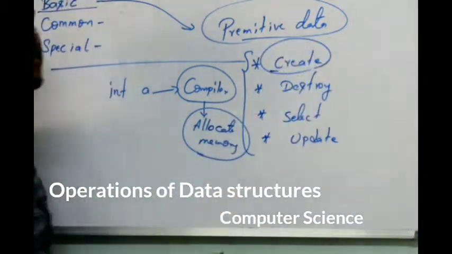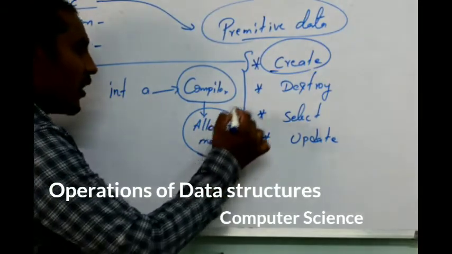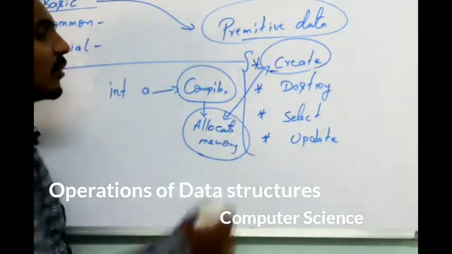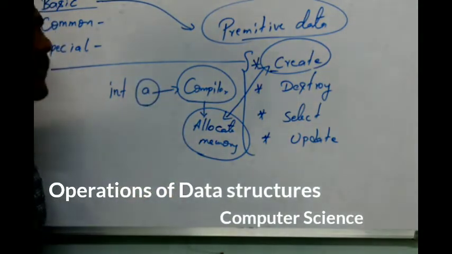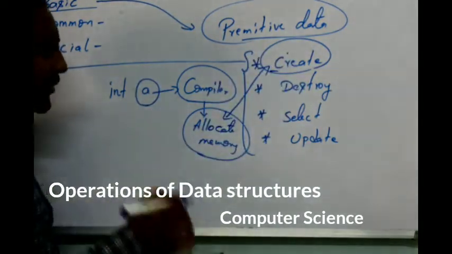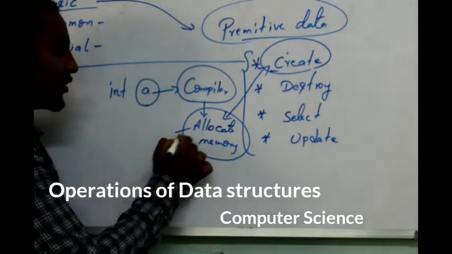It is the process of allocating memory for the variables or the data that has been declared, which is considered as creation. Simply to say, creation is nothing but allocation of memory.